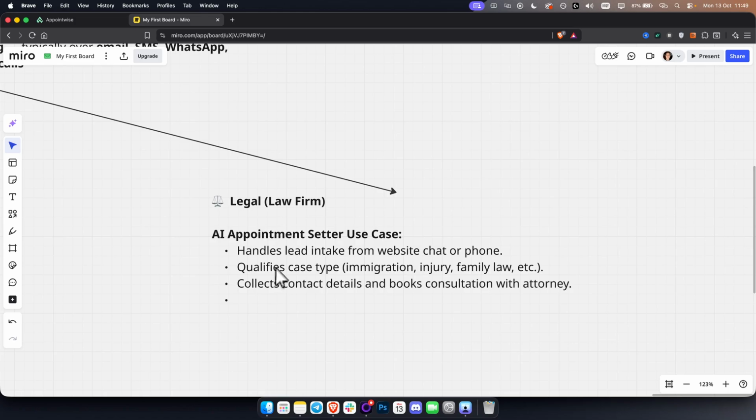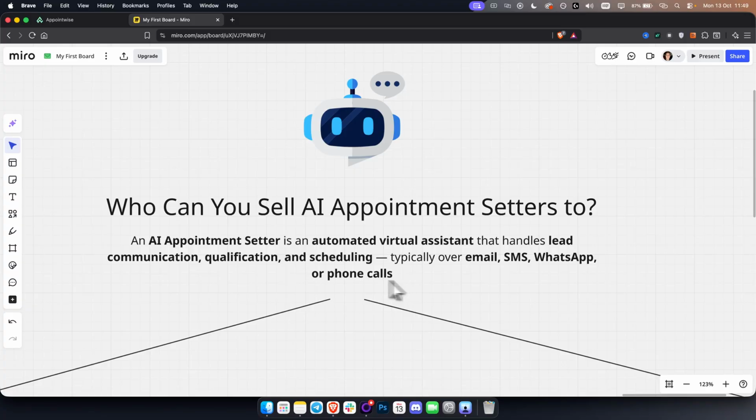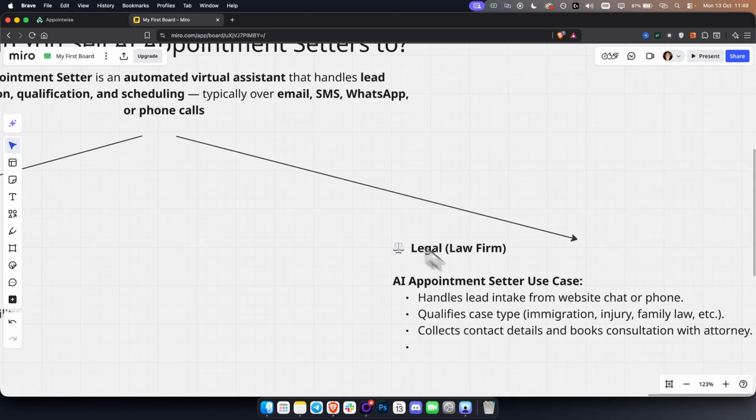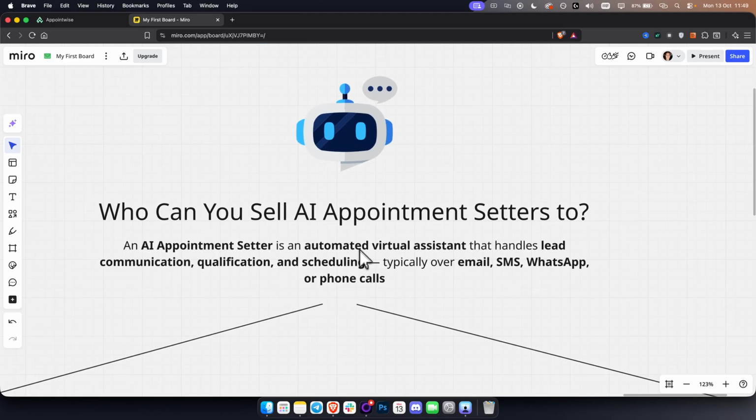It also qualifies case type, for example, immigration, injury, family law, etc. And then it collects contact details and books a consultation with an attorney. Now, AI appointment setters are here to communicate, qualify, and schedule calls so that these businesses can make money, okay? So this is the essential point of an AI appointment setter.